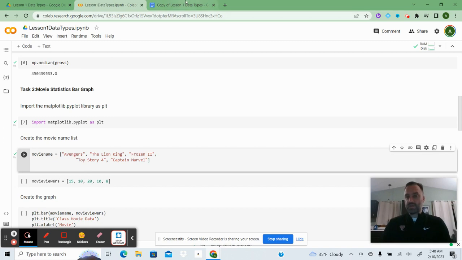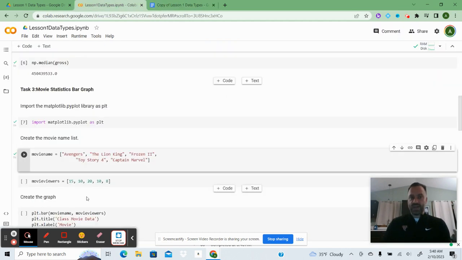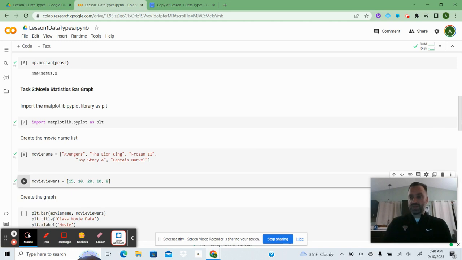And then in ours, we did how many people watched these movies. So you just ask the class how many people watched Avengers Endgame. You can change these if you want, and then you just change them in the code. But I just made up some hypothetical data. So 15 people watched Avengers, 10 people watched The Lion King, 20 watched Frozen 2, 10 watched Toy Story 4, and 8 watched Captain Marvel. So here's the movie names, here's the movie viewers.